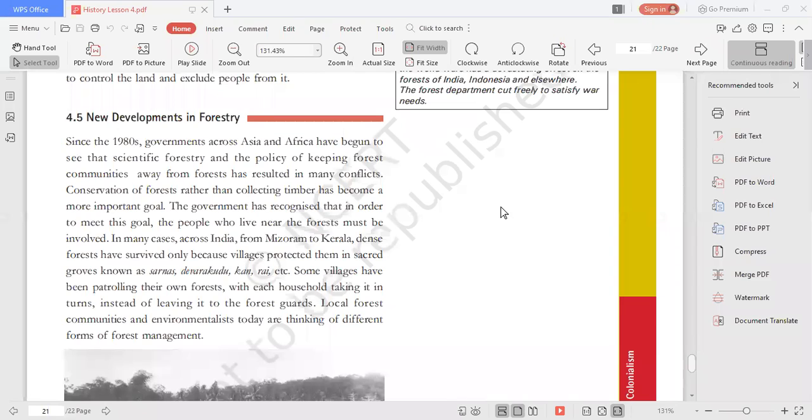Guarding, yes. They check during the night if anybody is coming into the forest and taking anything, cutting trees, killing animals or poaching. So they themselves protect their forest, with each household taking turns instead of leaving it to the forest guards, because there was a lot of corruption in the Indian Forest Service at that time.